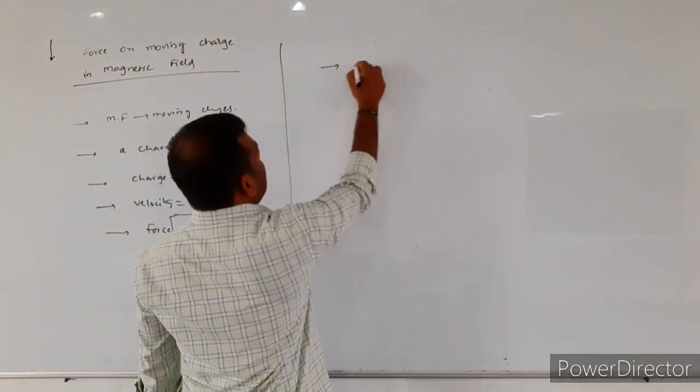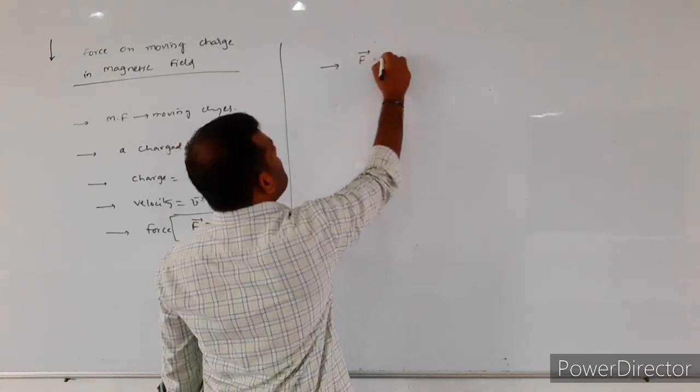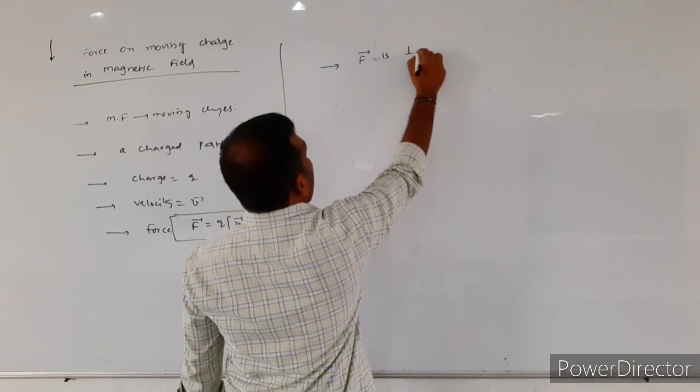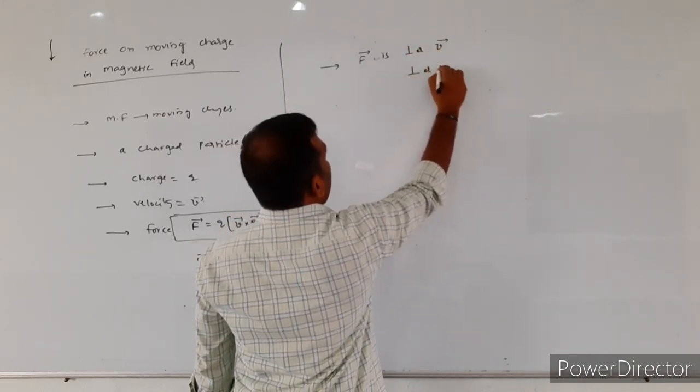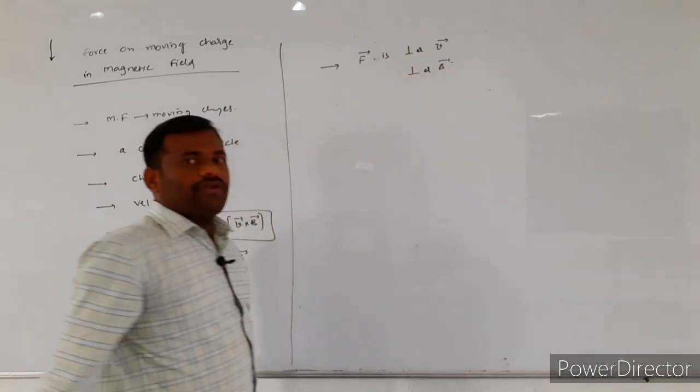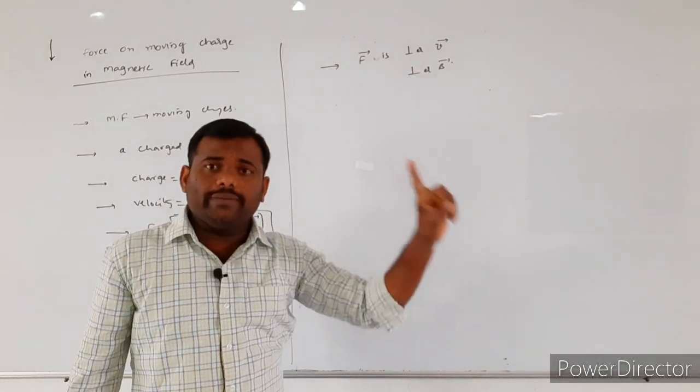Similarly, here F bar is equal to q into v bar cross B bar. So what will we write here? The force acting on the charged particle is always perpendicular to v bar and also perpendicular to B bar.